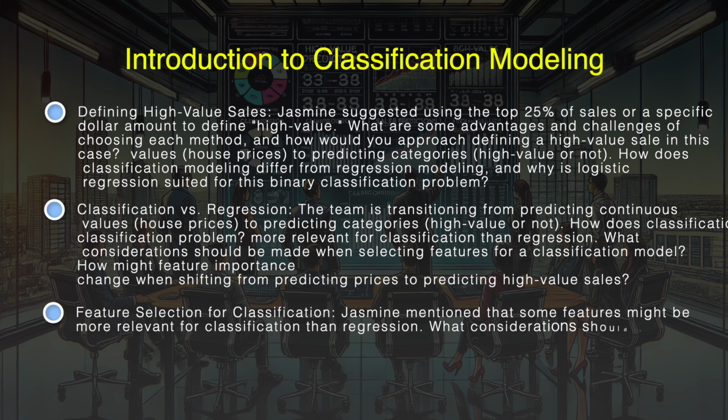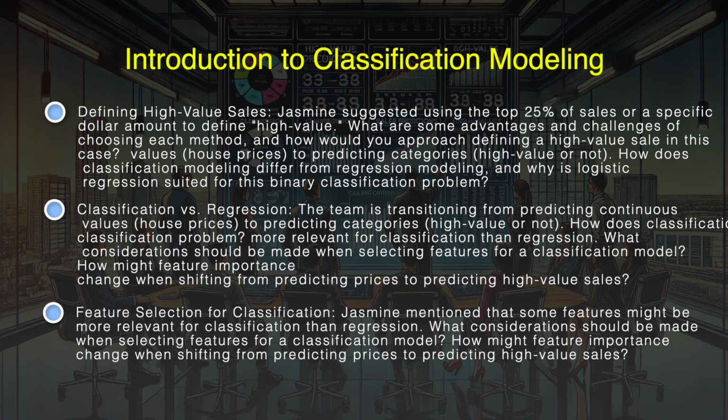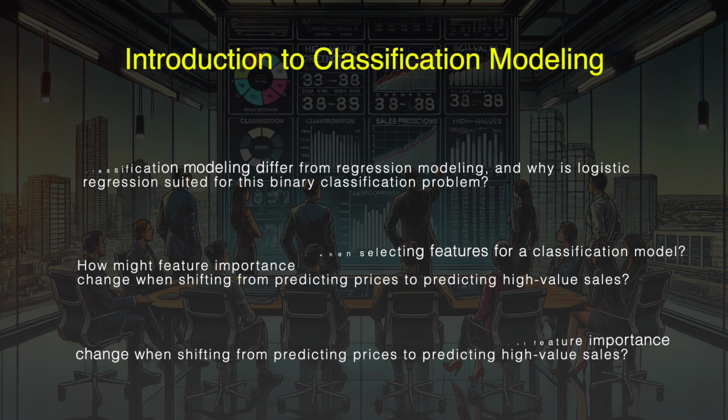3. Feature selection for classification. Jasmine mentioned that some features might be more relevant for classification than regression. What considerations should be made when selecting features for a classification model? How might feature importance change when shifting from predicting prices to predicting high-value sales?